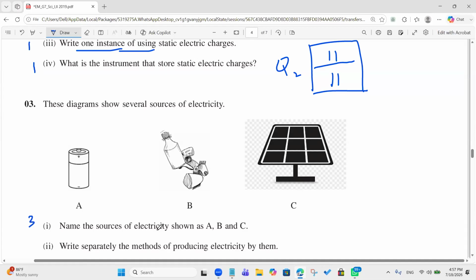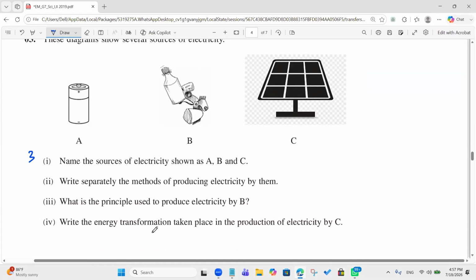Write separately the method of producing electricity by them. The first one, chemical energy, by chemicals.